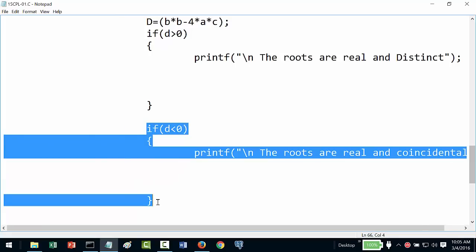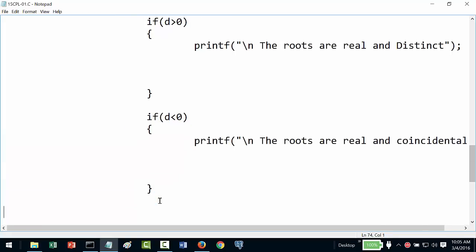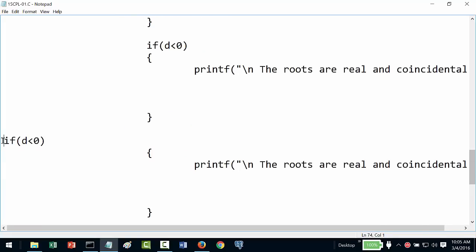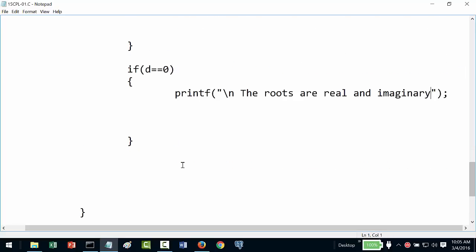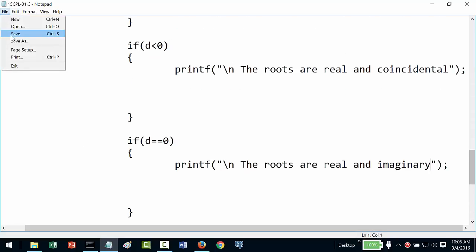If my D is equal to 0, we can actually do nested if else and all that. I am just trying to see if this is easier to understand. The roots are imaginary. You could say real and imaginary or complex roots, anything is fine. Let us see whether we are able to get all these conditions before we display the roots. So we will save this code.